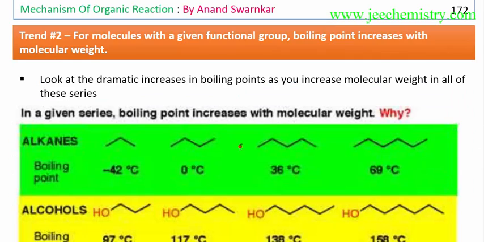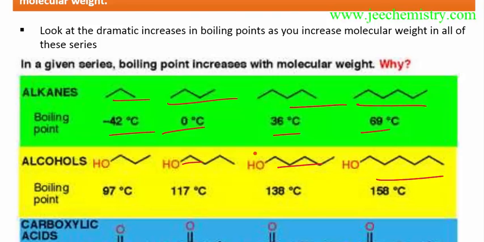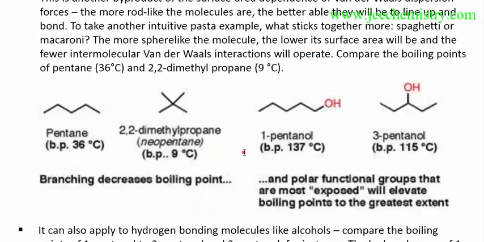The functional group also affects the boiling point, and this one has higher van der Waals forces. As the surface area increases, van der Waals forces increase, and the boiling point increases. In this way also there is an increase in the boiling point. All the things I am summarizing. Symmetry: as the symmetry increases, branching increases, and the boiling point decreases. Why? Because of the decrease in surface area, there is a decrease in boiling point. Similarly in this compound also, as the branching increases, the boiling point decreases. This is 137 degrees, this is 115 degrees Celsius.